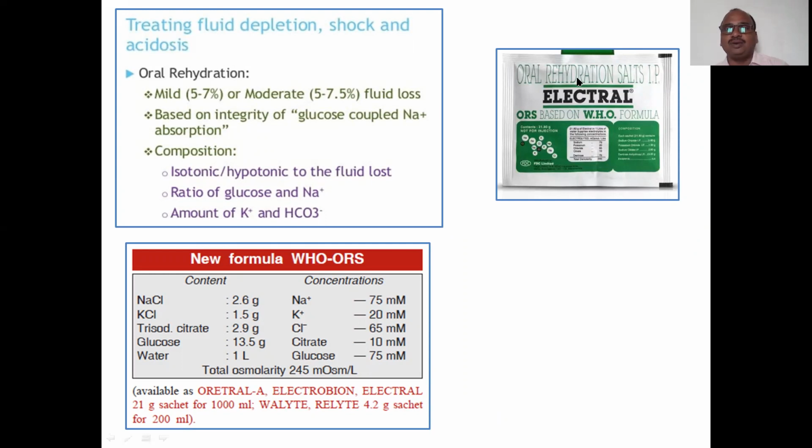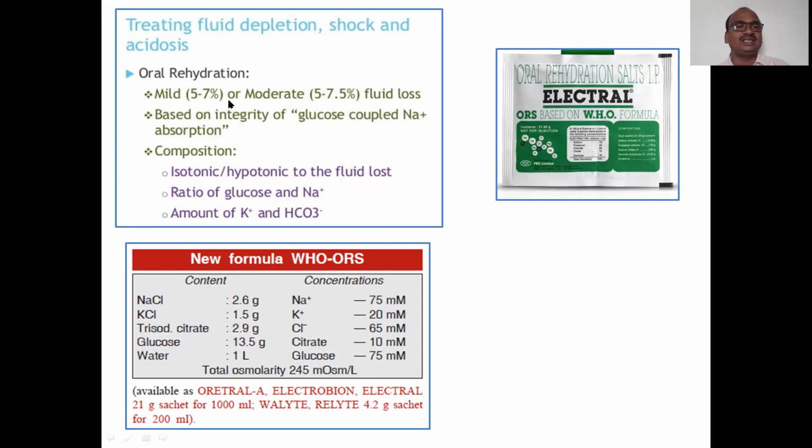Oral rehydration: you have to use this very popular brand, electrolyte powder, the WHO recommended formula. Here is the WHO new formula for ORS, very important for competitive and regular examinations. This is the concentration: sodium 75, potassium 20, chloride 65. These are the concentrations and content. Sodium chloride 2.6 grams, very important. KCl 1.5, trisodium citrate, glucose. What are the contents in that? They will ask you the name and the content also.